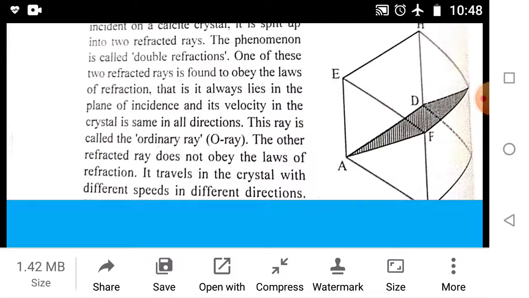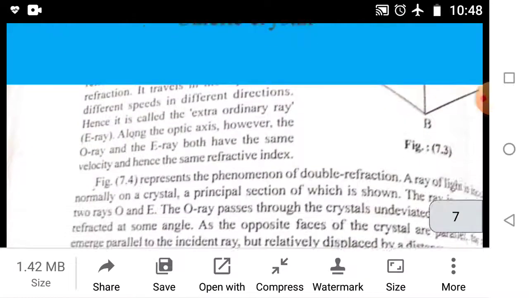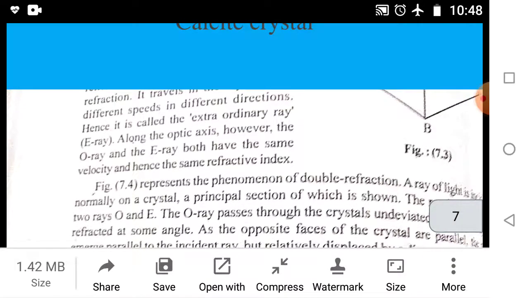The other refracted ray does not obey the laws of refraction. It travels in the crystal with different speeds in different directions. Hence, it is called the extraordinary ray or E ray. Along the optic axis, however, the O ray and E ray both have the same velocity and hence the same refractive index.